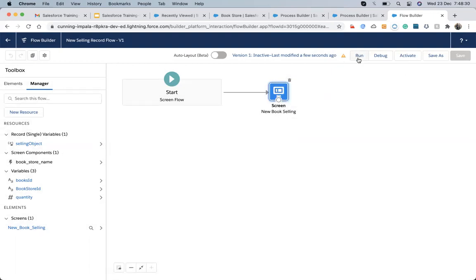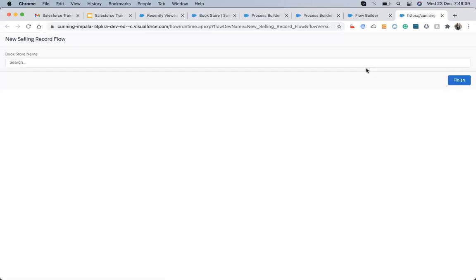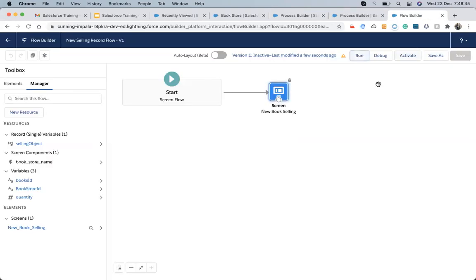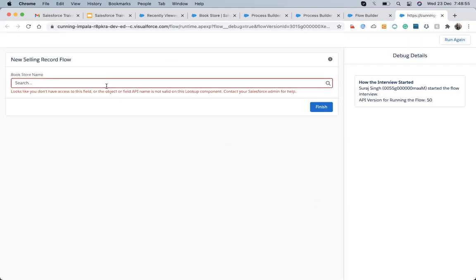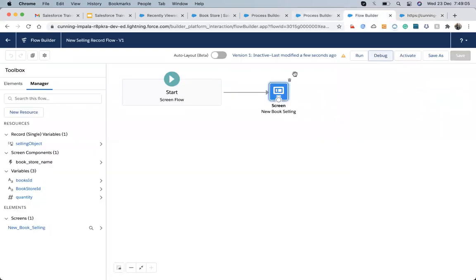First, let me run it. When we hit run, it will run our flow. It's not running, so let me debug it, then we will run it. Some issues, that's why. Looks like I don't have access to this field or the object or field API name. It's not a valid lookup component. I think it's the API name issue.